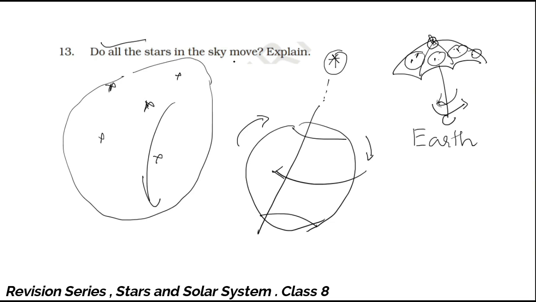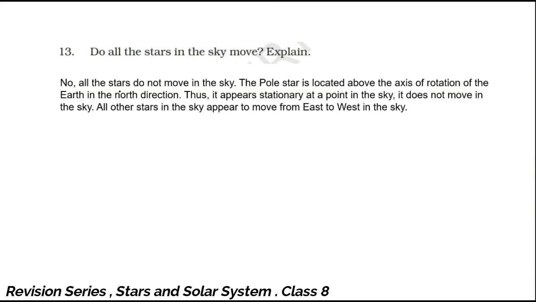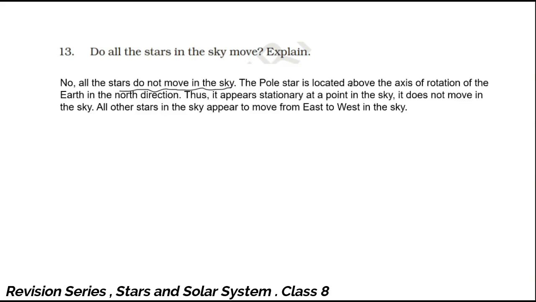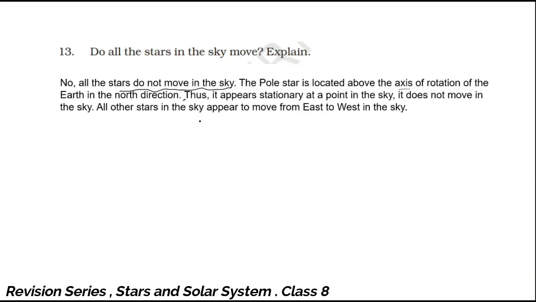So what should your answer be? Do all the stars in the sky move? You have to say no. Why? Because all the stars do not move in the sky, but actually they move. But it is the apparent motion, how we see it. The pole star is located above the axis of rotation of the earth in the north direction. So this is the direction north and the pole star is here, and it's rotating in this way. Thus it appears stationary at a point in the sky. It does not move in the sky.